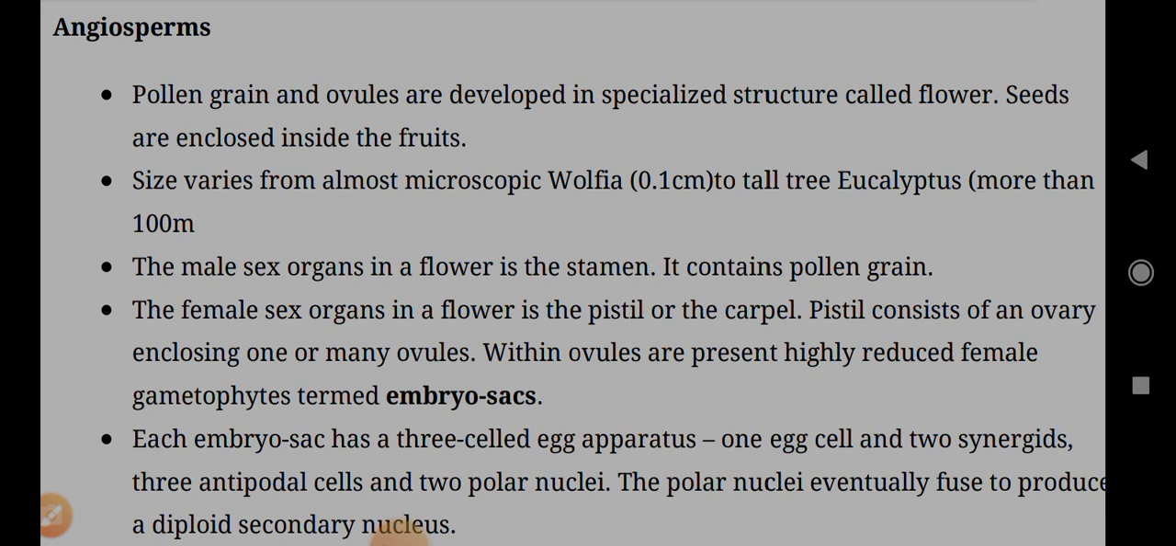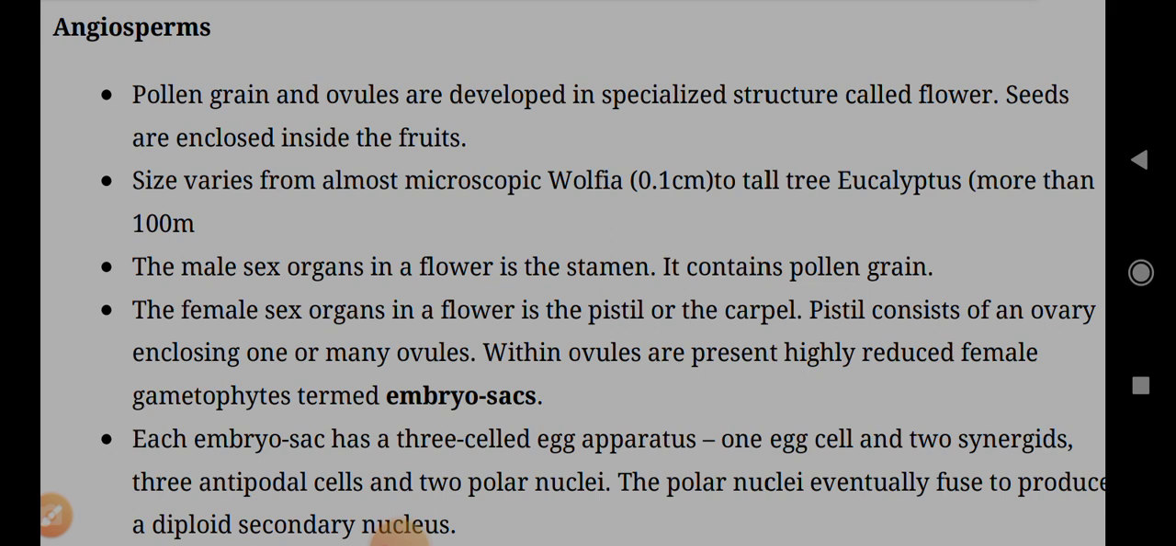The male sex organ in a flower is the stamen. It contains pollen grains. The female sex organ in a flower is the pistil or carpel. Pistil consists of an ovary enclosing one or many ovules. Within ovules are present highly reduced female gametophytes termed embryo sacs.